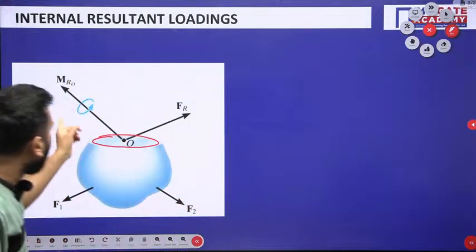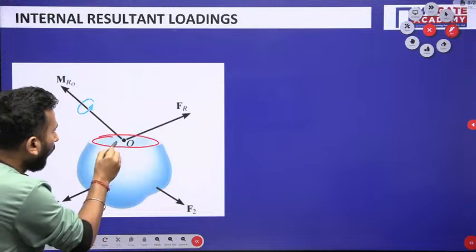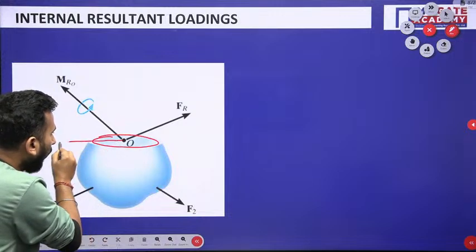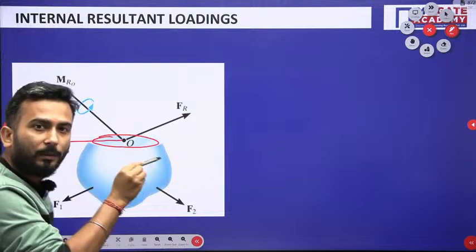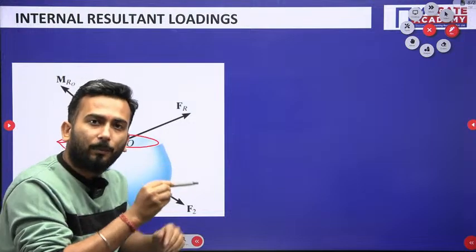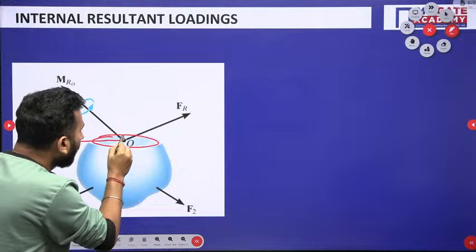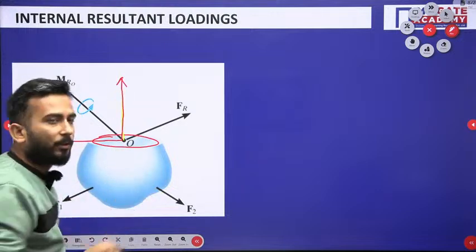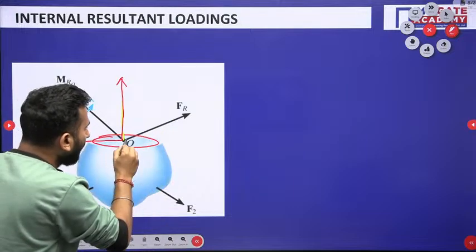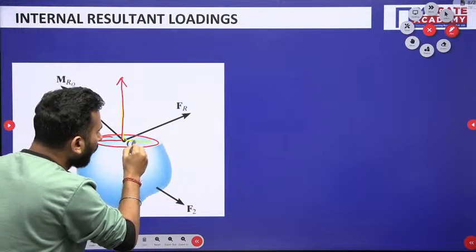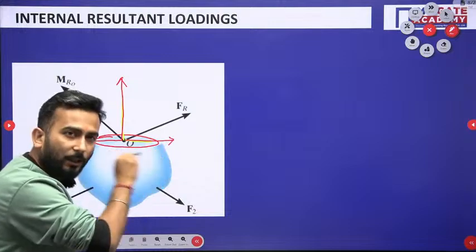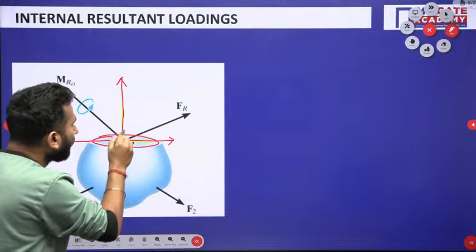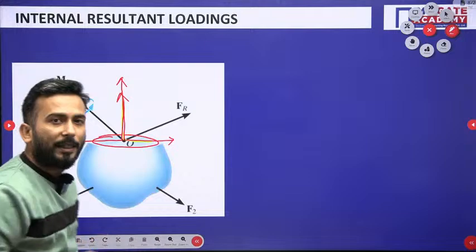Similarly, for this moment, one component I will take along the plane, a moment lying on the plane of the area, and a moment lying perpendicular to the area. For force, one force lying in the plane of the area, and another force lying perpendicular to the area.